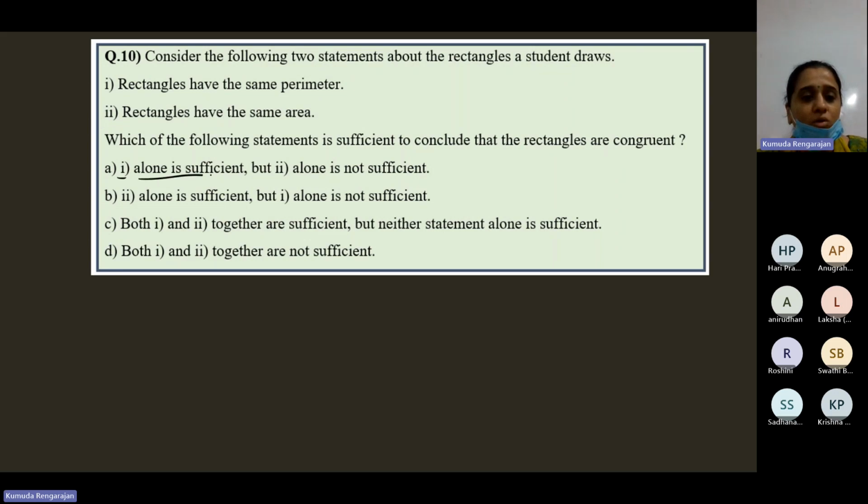Option: 1 alone is sufficient, but 2 alone is not sufficient. 1 alone is sufficient, meaning if they have the same perimeter, that's enough, but if they have the same area, that's not sufficient.